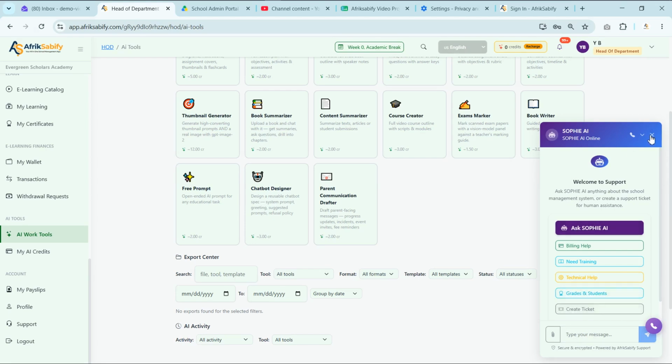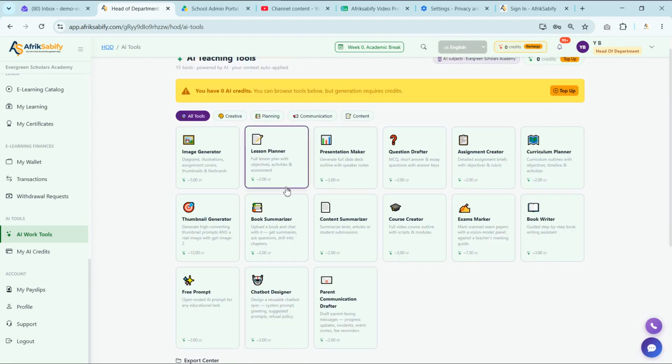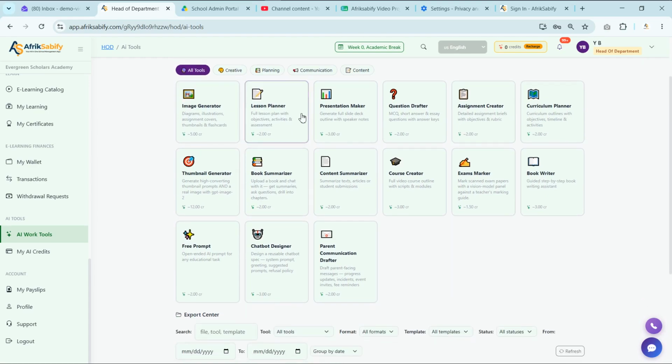We encourage you to explore the available AI tutorials and discover how AI can help transform the way you manage your department.